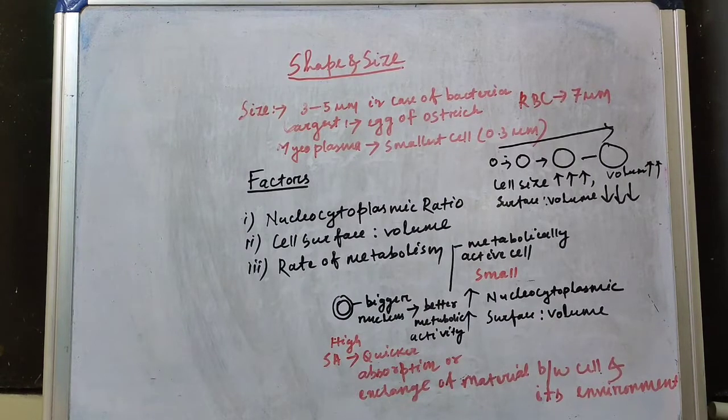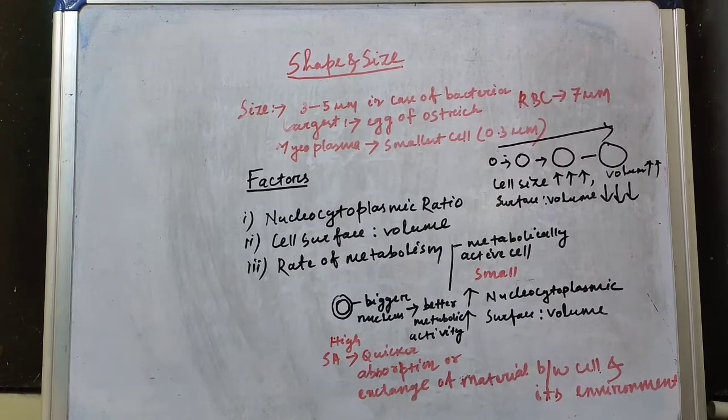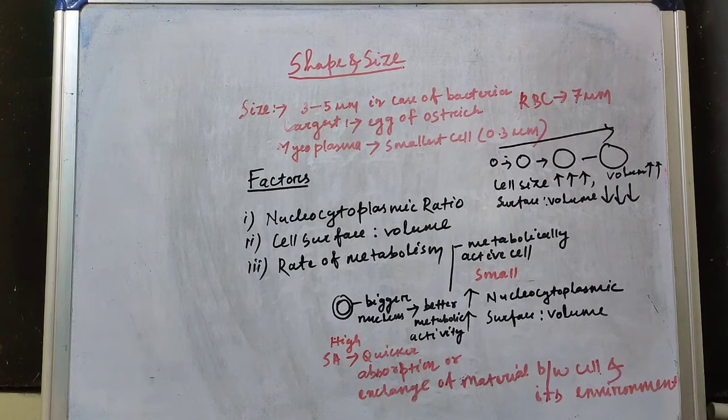Now we will discuss the shape and size of the cell. The size of the cell varies from the small size bacteria to the largest ostrich egg. The bacterial cell size varies from 3 to 5 micrometer. Mycoplasma are the smallest cell with diameter 0.3 micrometer. The diameter of RBC is 7 micrometer.